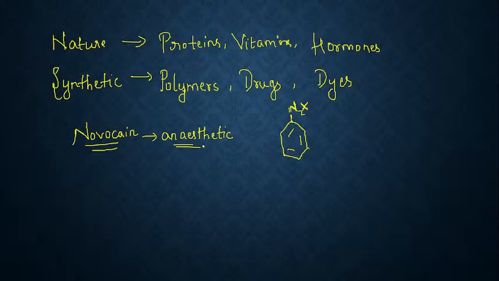See, most of the time, I highlighted this because it will be asked in the exam, and students think maybe it has come from the chemistry in everyday life chapter. No, this question actually comes from amines. Which organic compound is present in the synthesis of Novocaine? It is amines. So like that, there are many more applications of amines directly or indirectly in our daily life, right?